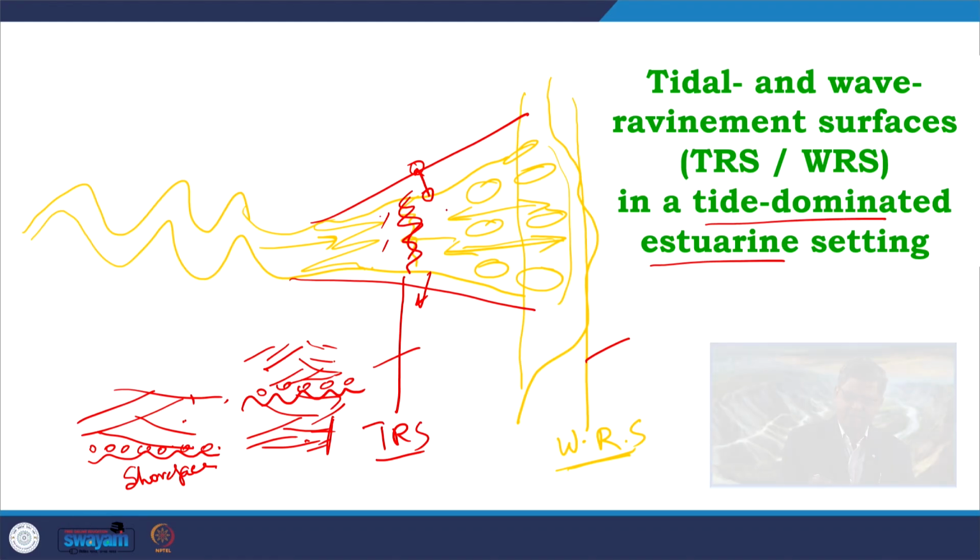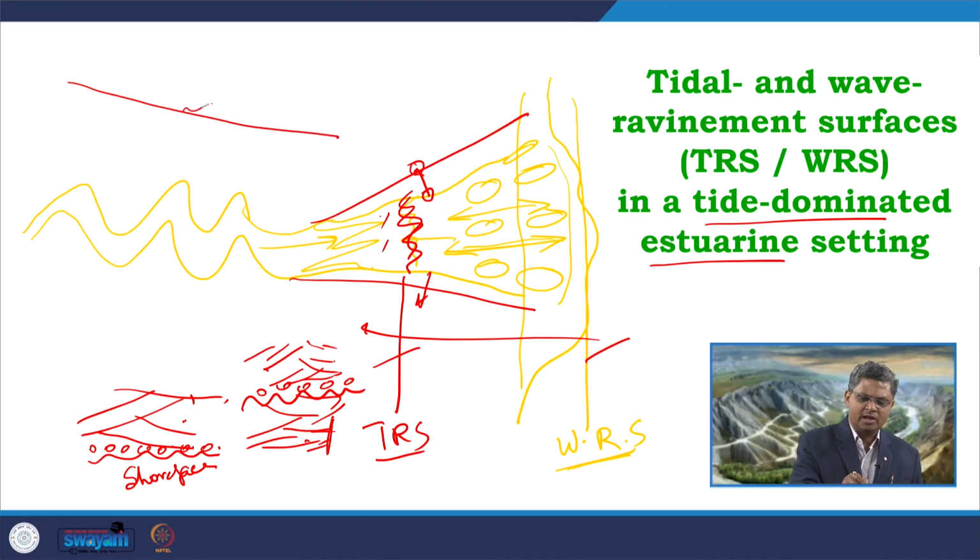So, if I go back to this diagram, say when this surface is forming, if I want to make a log across this section to understand how they are forming, somewhere here the wave refinement process is going on, and somewhere in this part the tidal refinement process is going on in the same estuary.